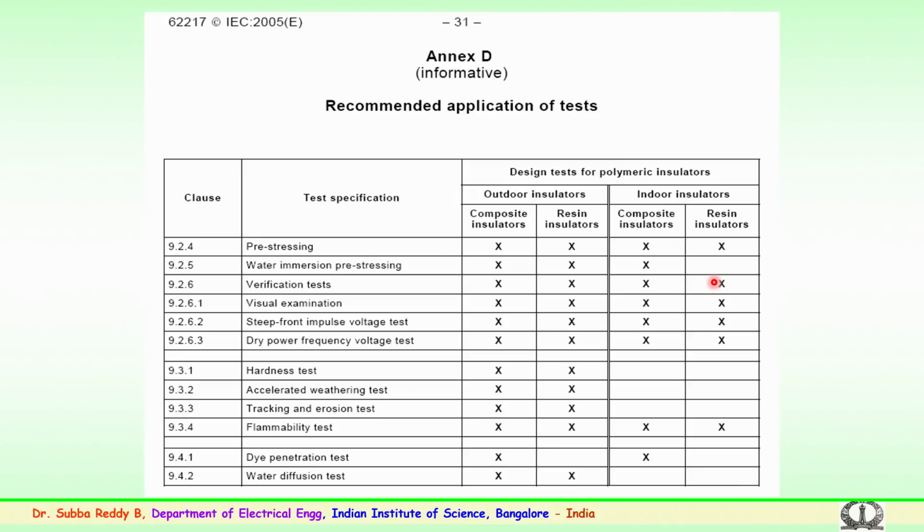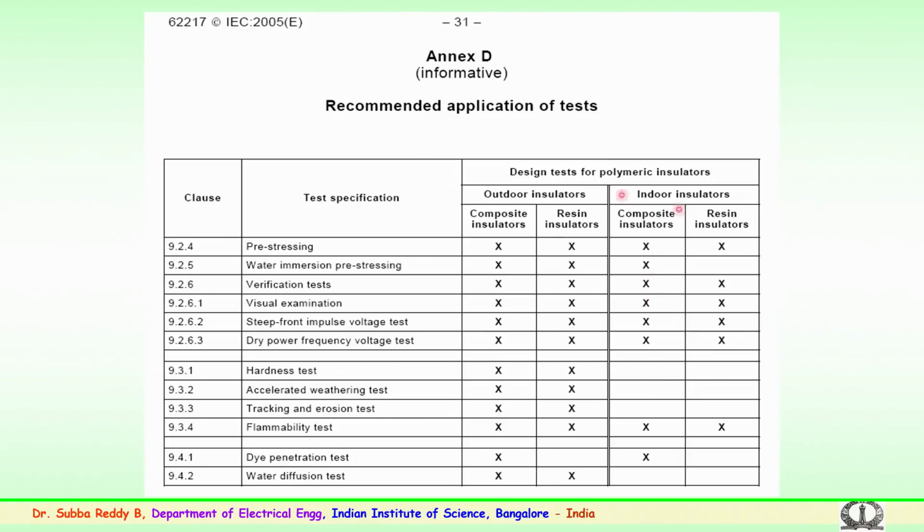So, for the recommended applications for composite or polymer insulators, you can see here several tests as per the standards are available. Apart from that, you can see here the design tests for polymer insulators, for outdoor and also for indoor. You have composite polymer insulators, and here you have resin based insulators.